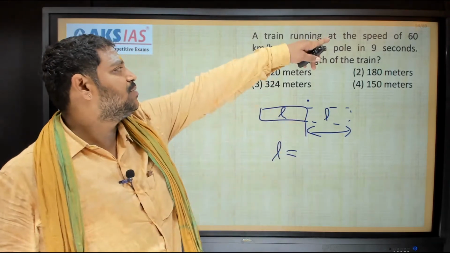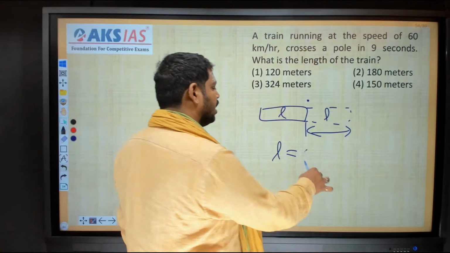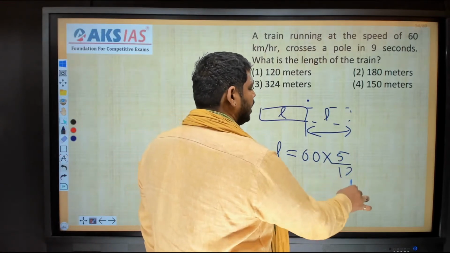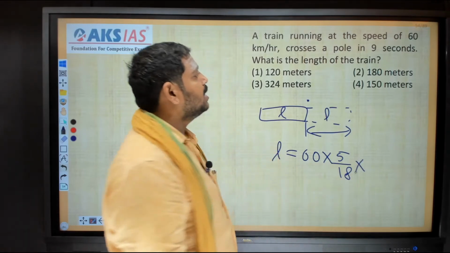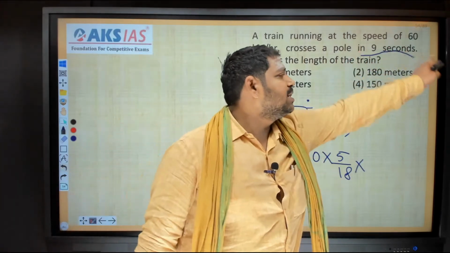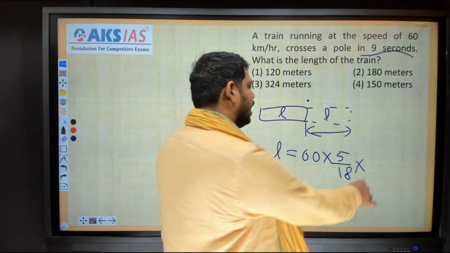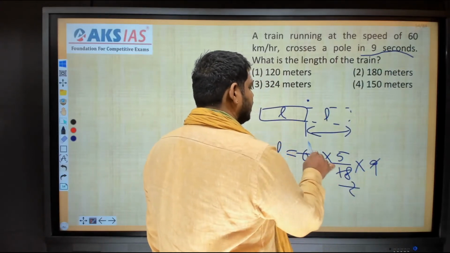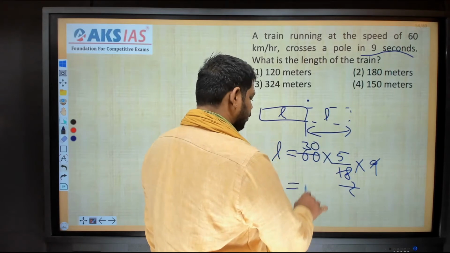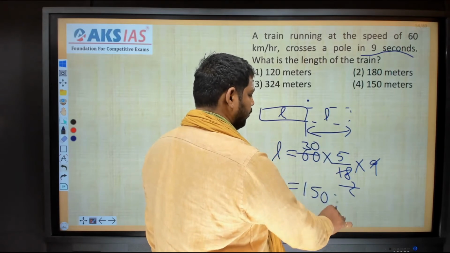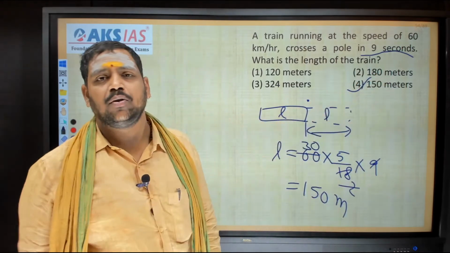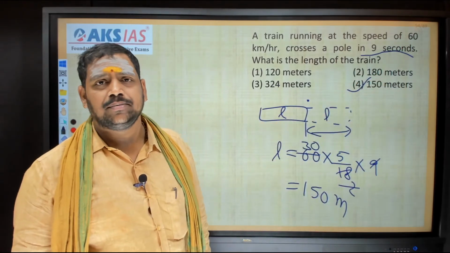What is the speed? He specified 60 kilometers per hour, so I am converting it into meters per second. That is 60 into 5 by 18. What is the time? He said it crosses a pole in 9 seconds, so the answer will be in meters. 9 ones, 9 twos, 2 ones, 2 30s. 30 into 5 is 150 meters. That is the fourth option. Right, now let's see the next question.